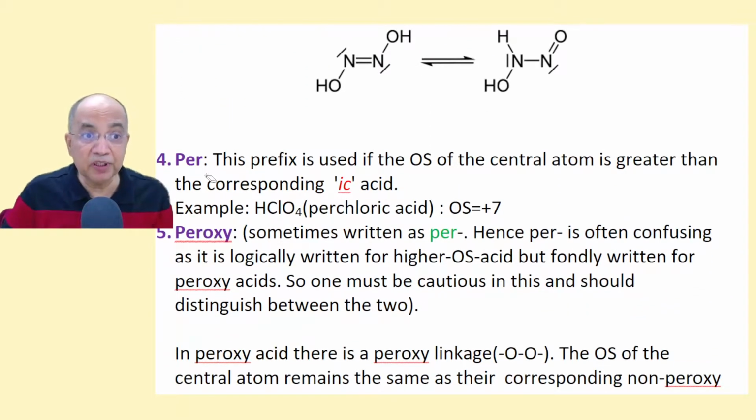Per, the other prefix, is per. The per prefix is used when the central atom has a greater oxidation state than in the ic acid. Usually, the per prefix is used for ic acids. For example, perchloric acid, periodic acid, where the ic acid is +5. According to convention, if it is more than +5, that is +7, then you use the term perchloric acid, perbromic acid, periodic acid. So the oxidation state is greater than in the conventional ic acid.